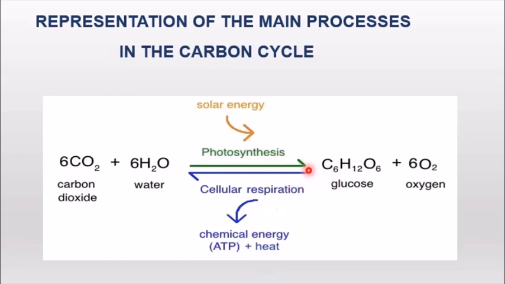So for example, the plant has produced the food. Now this food will be consumed by us. We will consume it in our body. Cellular respiration will take place. You have studied about this in 8th standard. What is cellular respiration? That is the breakdown of food materials in your body cells in the mitochondria, and then the ATP is given out, that is the energy is given out, and heat is given out.